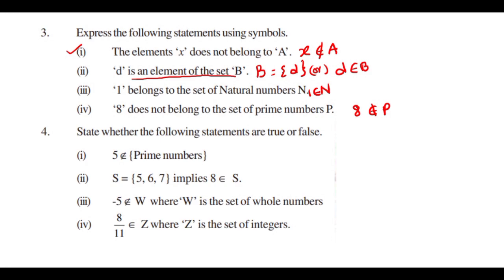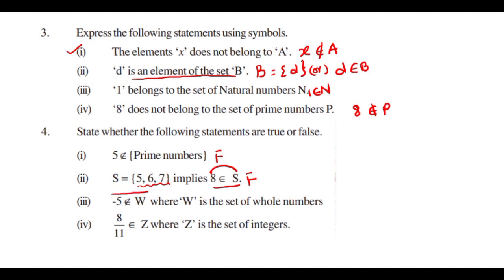Next one, state whether the following statements are true or false. 5 does not belong to prime numbers. This is false, because 5 is a prime number. In the list of prime numbers we write 2, 3, 5, 7. So 5 is a prime number. And here given 5, 6, 7 implies 8 belongs to S. That means in the set S, only 3 elements are there, 5, 6, 7. But how does 8 belong to S? So this is wrong, so it is false.